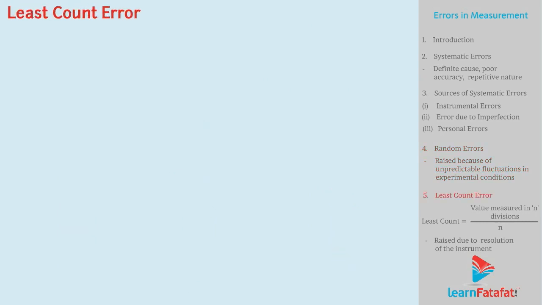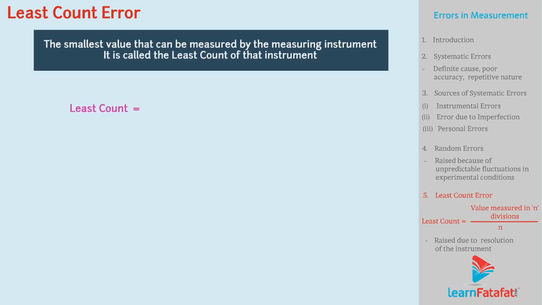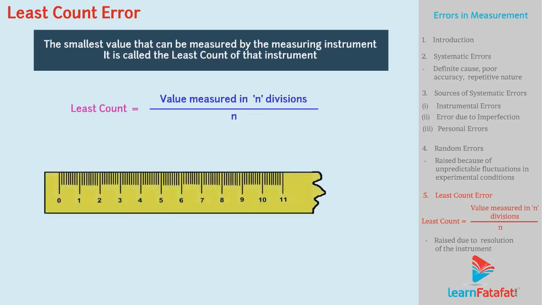Third is the least count error. The smallest value that can be measured by the measuring instrument is called the least count of that instrument. It can be calculated as least count equals the value measured in n divisions upon n. Take the example: the ruler has 10 divisions in 1 centimeter length. Then, the least count of the ruler will be 1 upon 10 centimeter, which equals 0.1 centimeter.